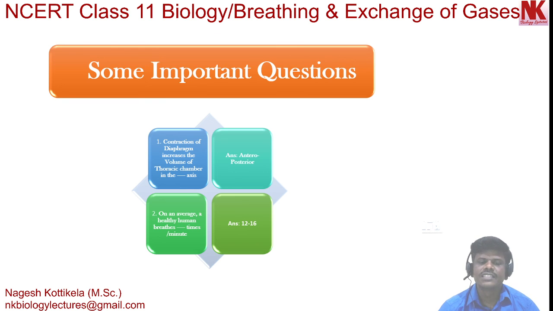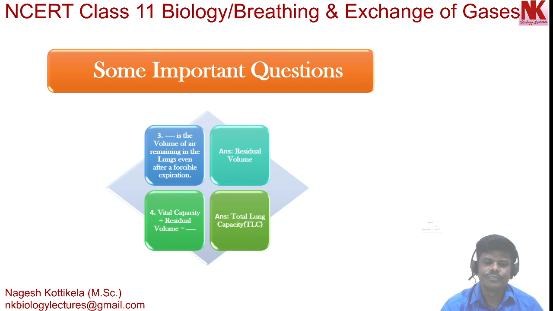Let's now discuss some important questions based on the topics that we have discussed. The first question: contraction of the diaphragm increases the volume of the thoracic chamber in the dash axis. Answer is antero-posterior axis. Second question: on an average, a healthy human breathes dash times per minute. Answer is 12 to 16 times per minute.